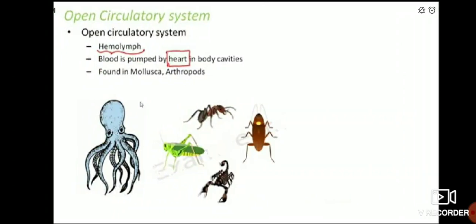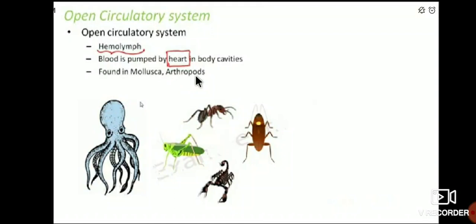See, the open circulatory system consists of hemolymph. Blood is pumped by the heart into body cavities, and it is generally found in mollusca and arthropods.